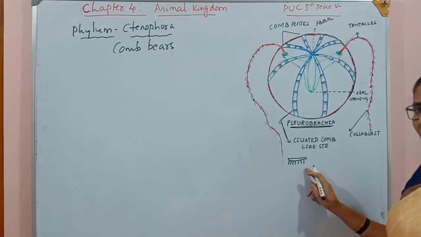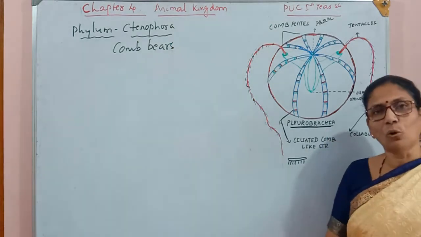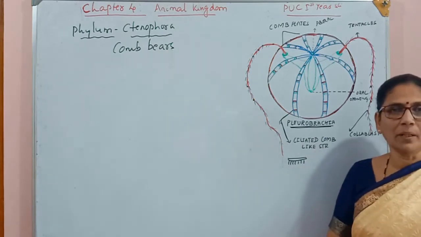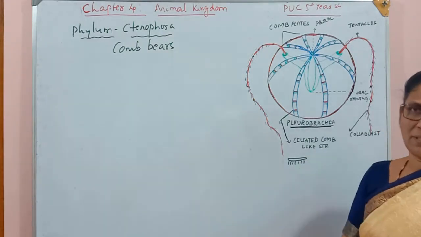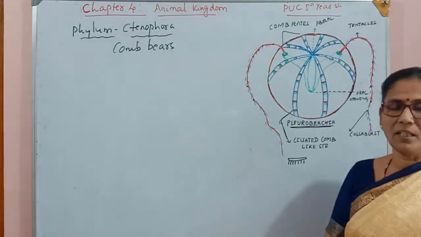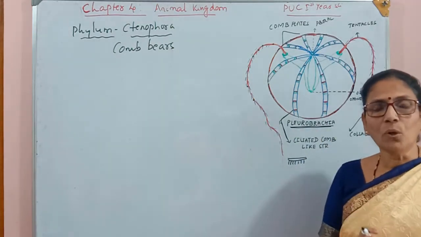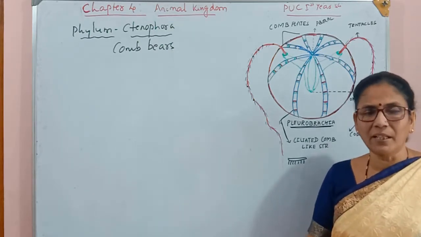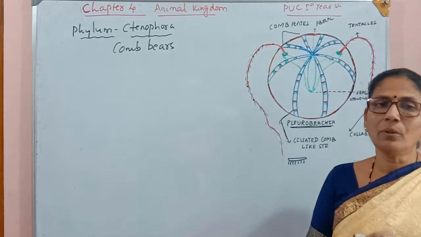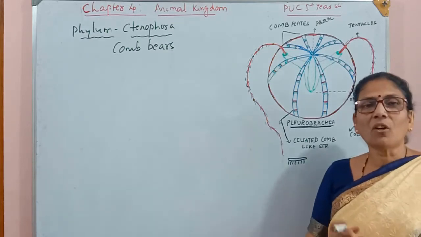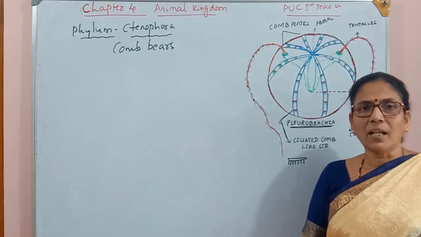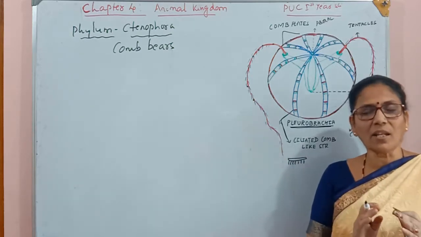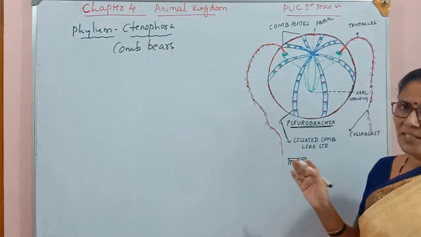So these are the cilia, and these organisms have locomotion with the help of these cilia. One thing we have to remember, these Ctenophorans are the largest animals which can move with the help of cilia. Because there are many organisms we studied in the previous protozoans group, where organisms are very small and their locomotion is with the help of cilia. But these are the largest animals which move with the help of cilia.